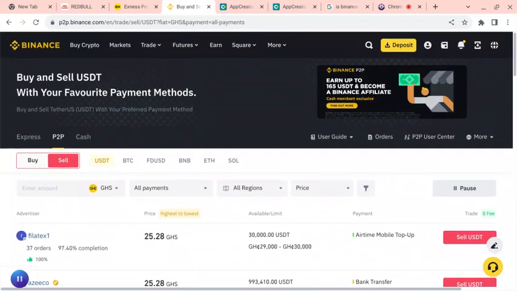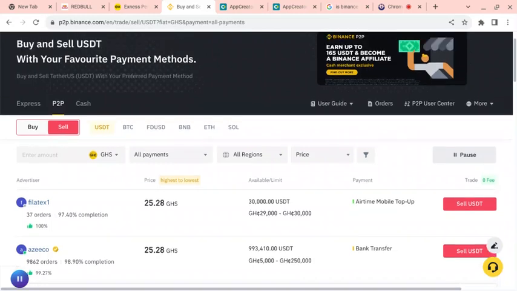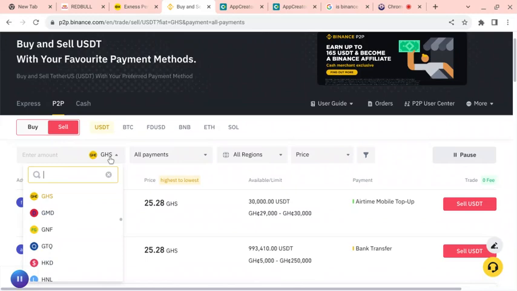You see that in my bank wallet. So if you have Fidelity Bank, Bank of Nigeria, and so on, you go to sell, select the country GHS, then you sell it, and the money will be in your account.